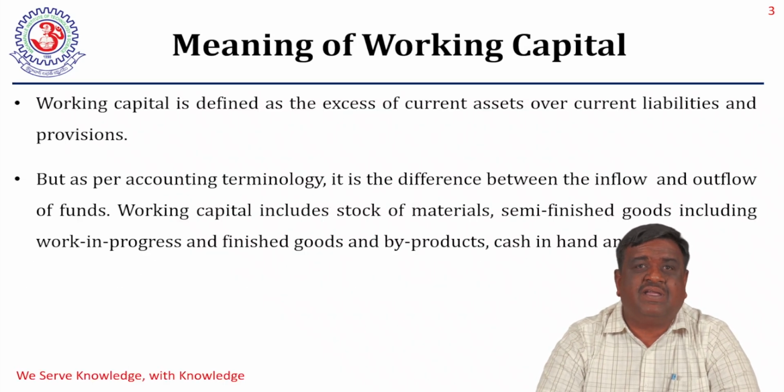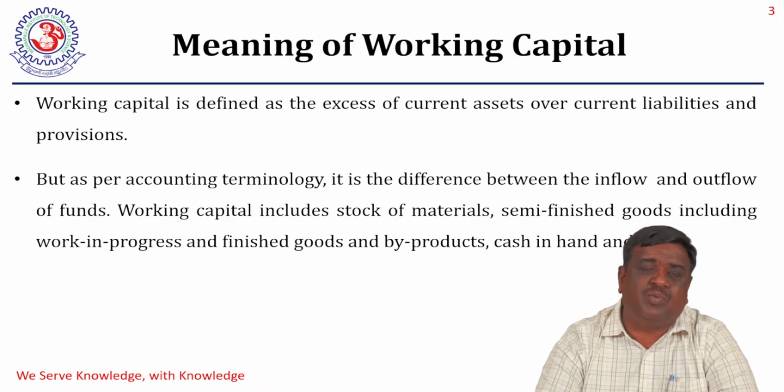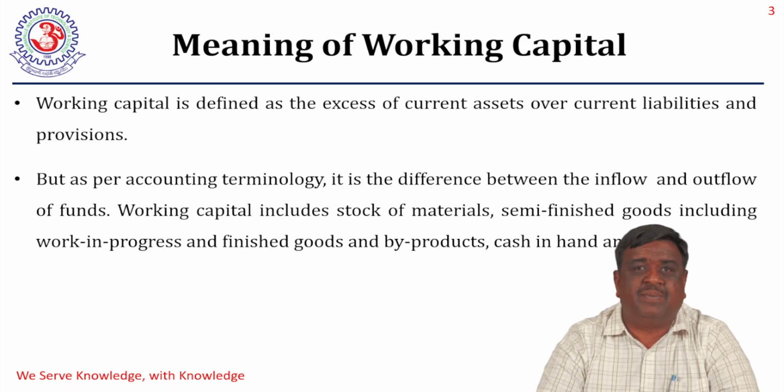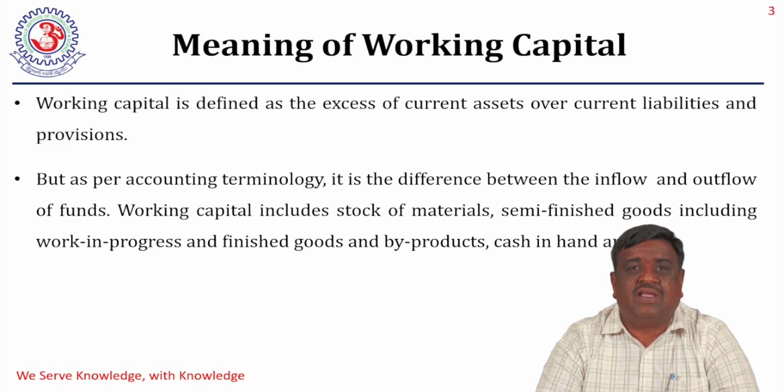Now, let us consider the meaning of working capital. Working capital is defined as the excess of current assets over current liabilities and provisions. This is the general statement. But as per accounting terminology, it is the difference between the inflow and outflow of funds. That means how much funds are coming inside and how much funds are going outside. So working capital includes stock of materials, semi-finished goods including work in progress, finished goods and byproducts, cash in hand, and at the same time, cash at bank also.